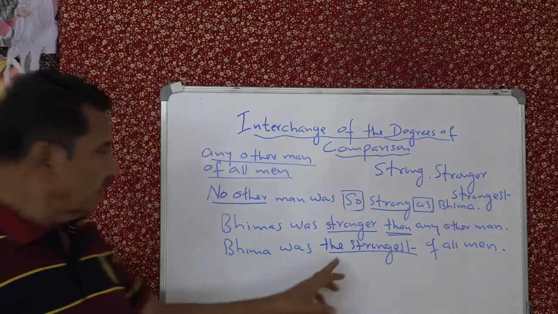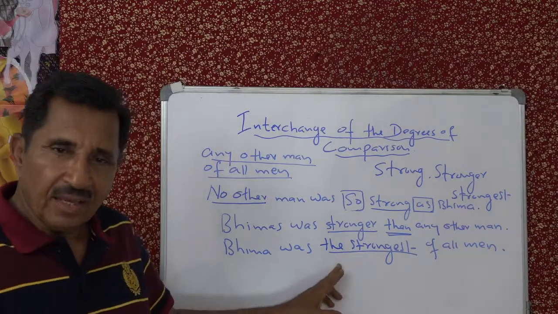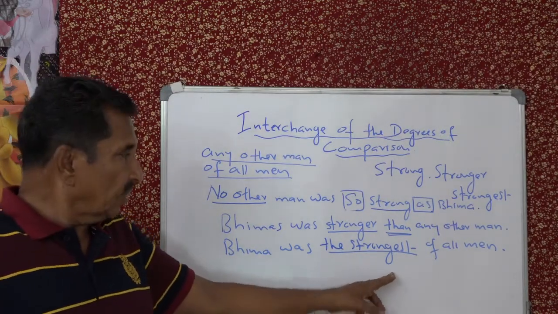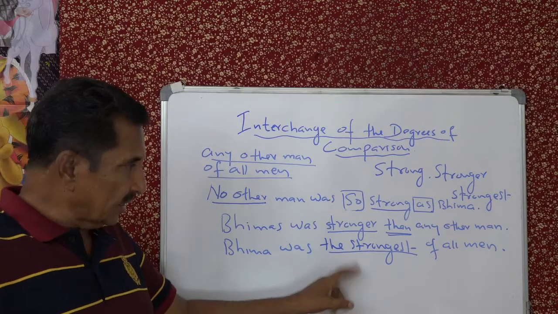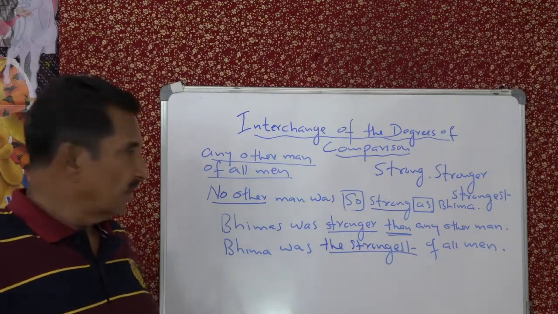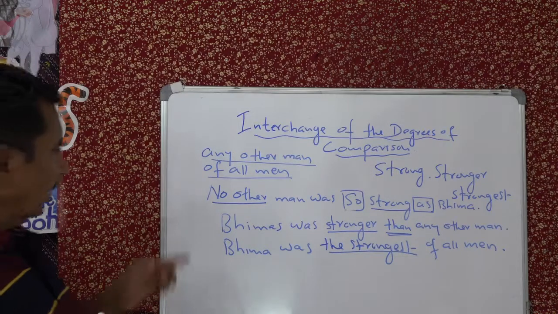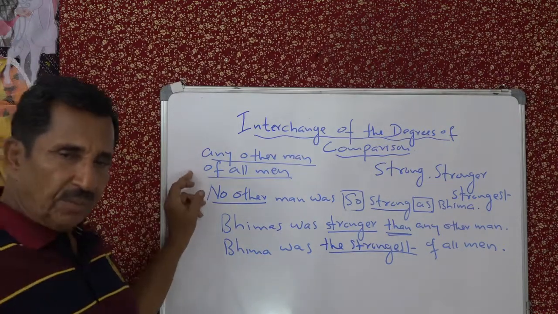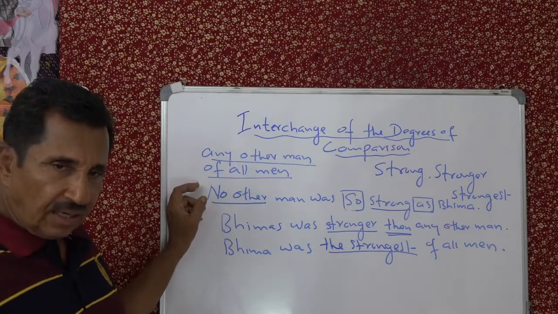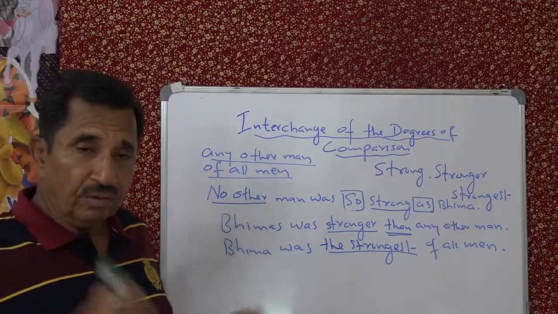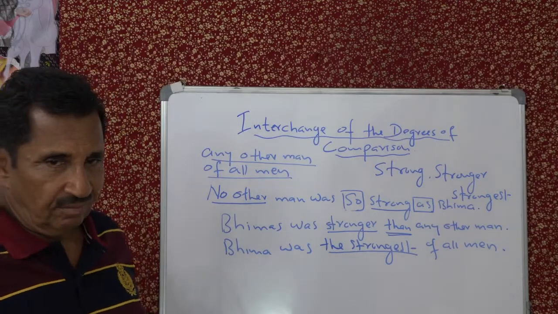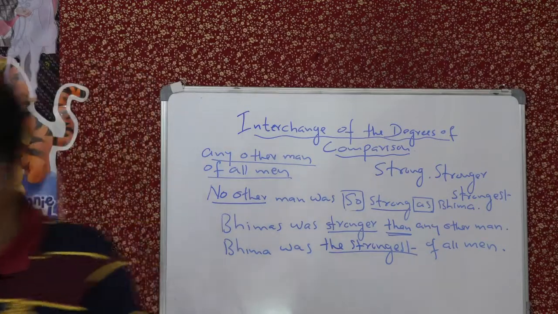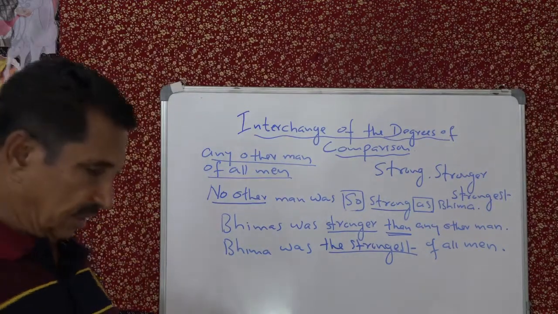Okay. Here you insert the definite article plus the superlative degree of the adjective, and of all men. So the key words to remember are: no other for positive, any other for comparative, and of all for superlative. Understand? So let's try this once again with another sentence. Then we can understand it much better, I think.